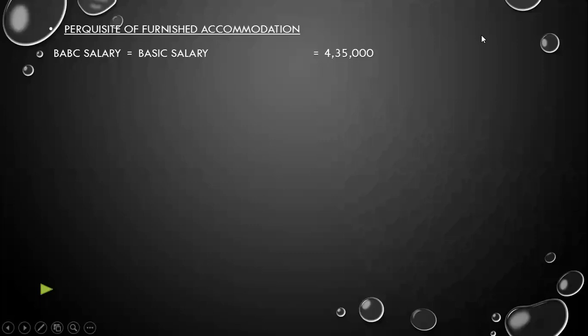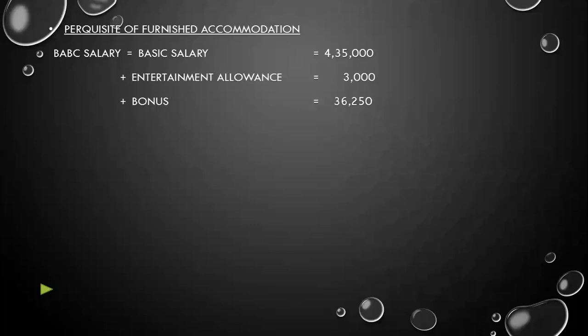We have already the entertainment allowance, that is 3,000 rupees, plus bonus 36,250 rupees, plus commission 12,000 rupees, and we add all the four items, then we get 4,86,250 rupees as BABC salary. Now she is staying at Delhi, so we can assume that we have the